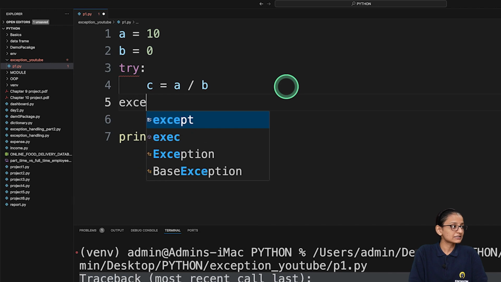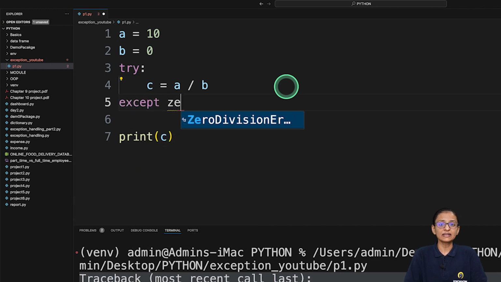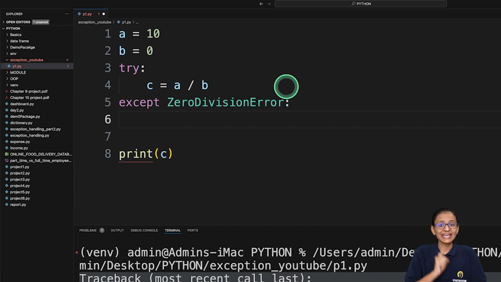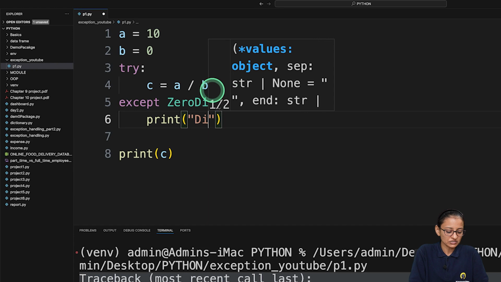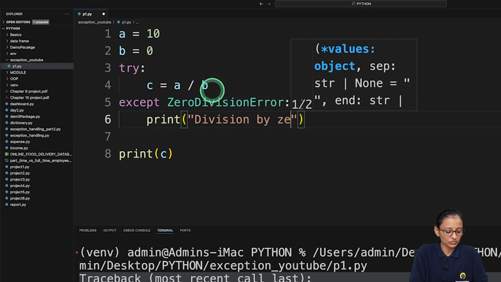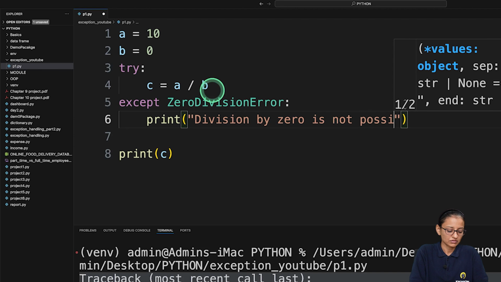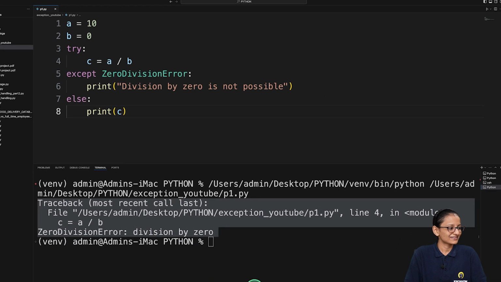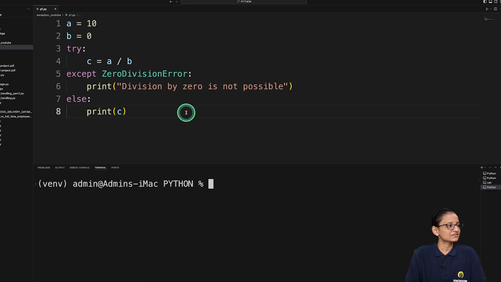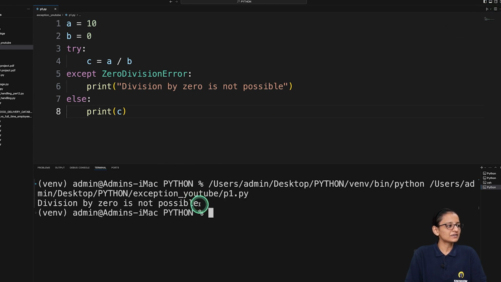Then I need to write except, and here there is one inbuilt error handler, ZeroDivisionError. It will catch an exception if the exception occurred because of division by 0, and I am printing the message that division by 0 is not possible. Okay. So here I am trying to print the answer using the else block if the exception is not raised. So let me run this. So here it is printing a message that division by 0 is not possible.